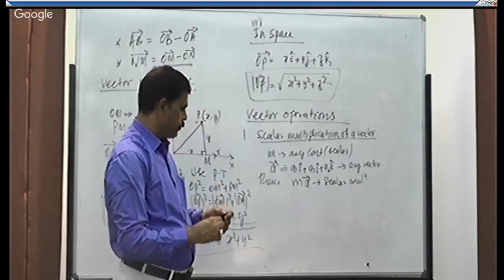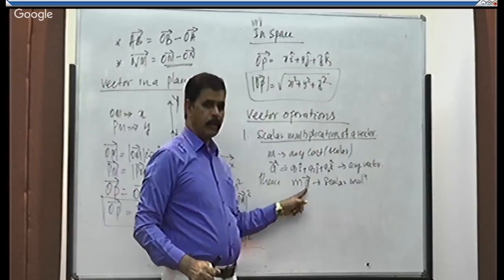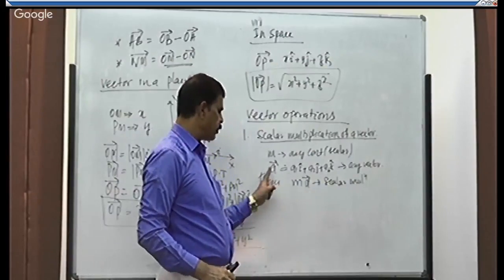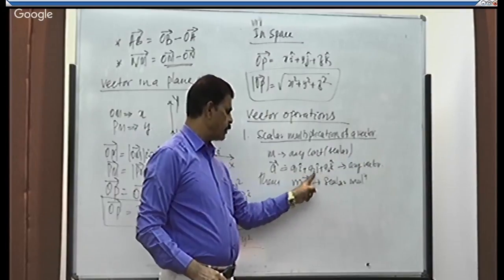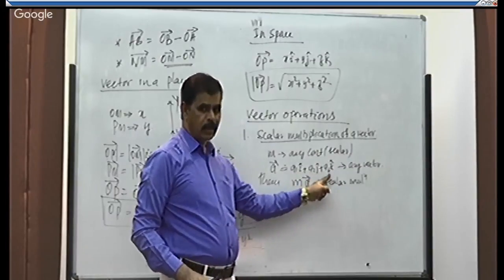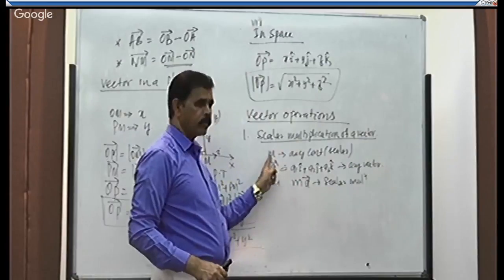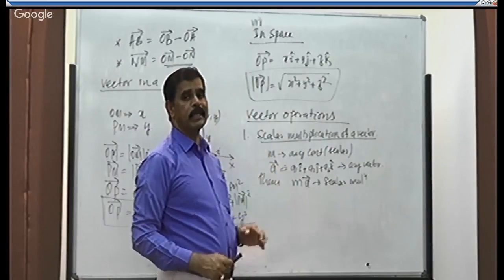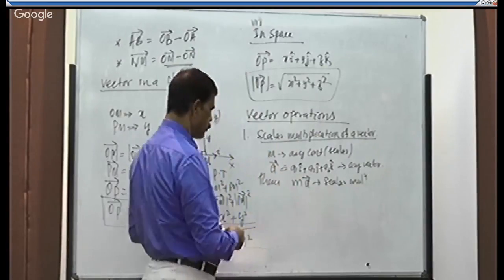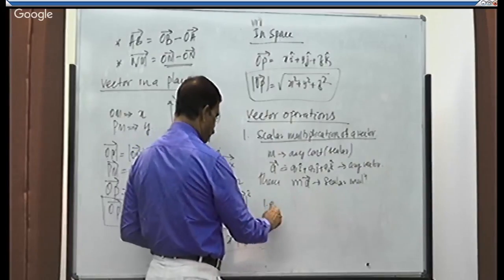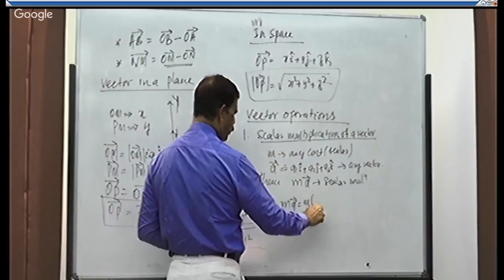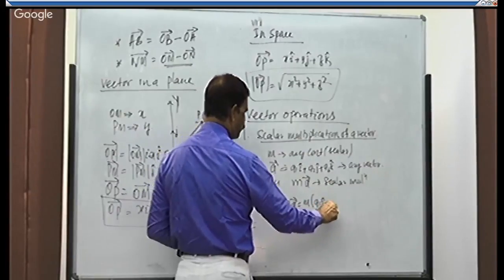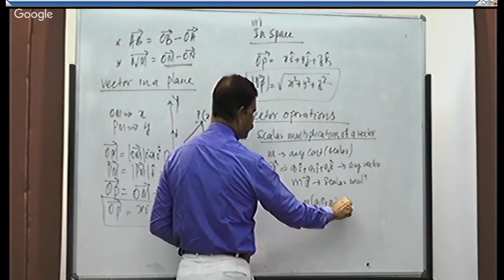Then how to get it? M a is nothing but all the coefficients of i, j, k, all the constants of vector a should be multiplied with the constant m. That is called scalar multiplication. See, m into a is equal to m into a1i plus a2j plus a3k.